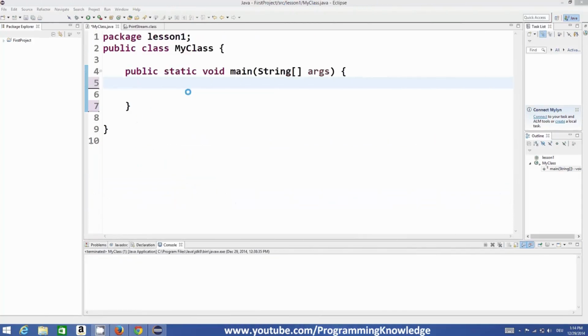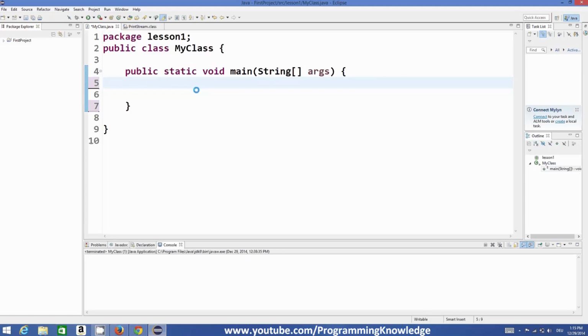Now what is an array? An array is same as a variable, but it can store more than one value at a time. But the only condition with array is you can only store the same kind of values in an array. For example, if you want to store 10 integers in an array, you can do it. But if you want to store 5 integers and 5 double values, you cannot do it. So you can only store the same kind of data type in an array.